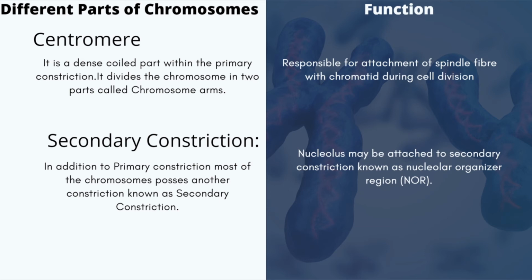Now, secondary constriction is an additional part present in most chromosomes in addition to primary constriction. Its function is that nucleolus may be attached to secondary constriction, and that's why the secondary constriction is also known as nucleolar organizer region, in short, NOR.